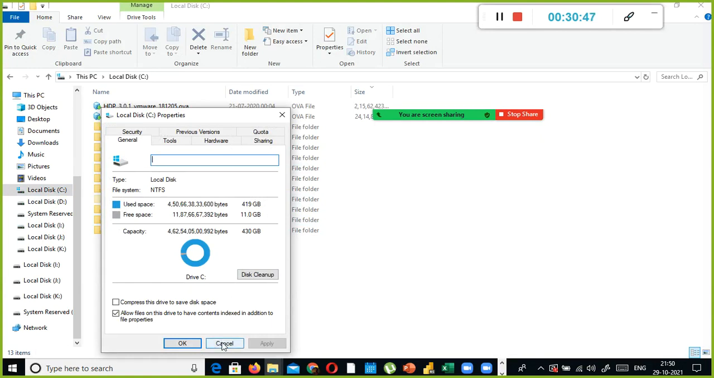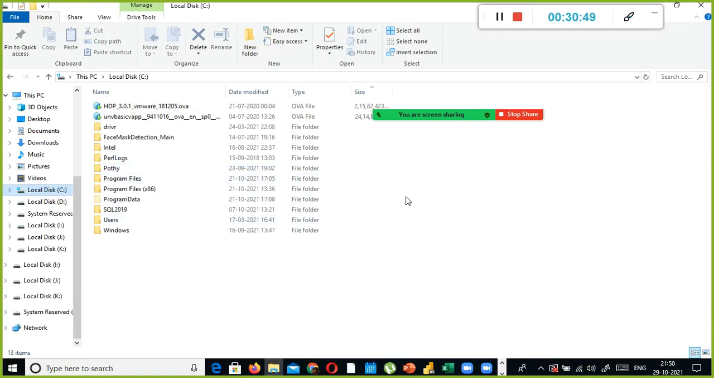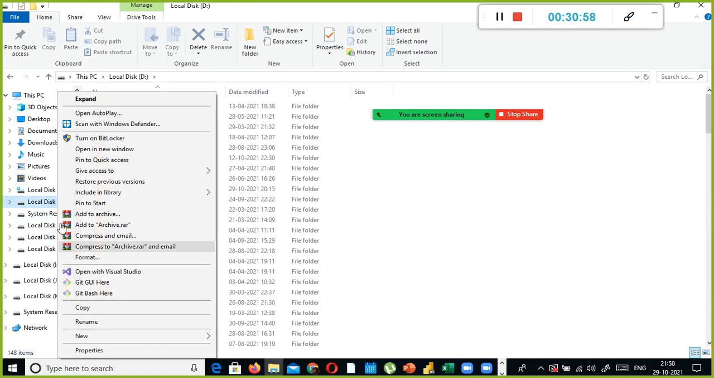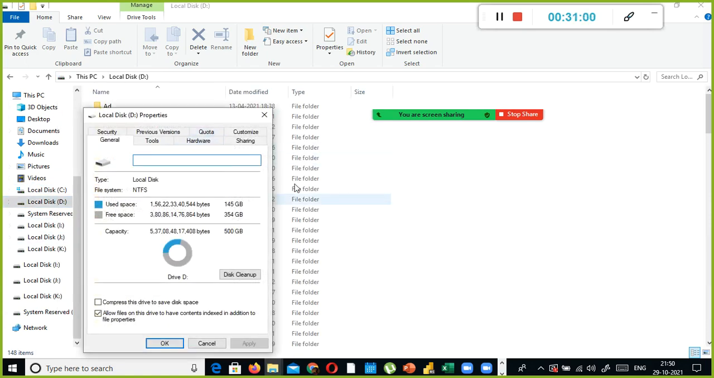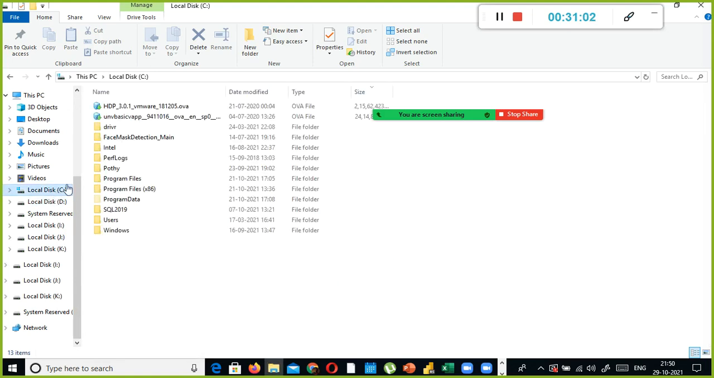Okay, I'm running out of space, 11 GB. Maybe because of that it also takes some time. Let me do one thing. On the STB drive, how much space do I have? I have 354 GB. Very good. I just copy the Hortonworks here.